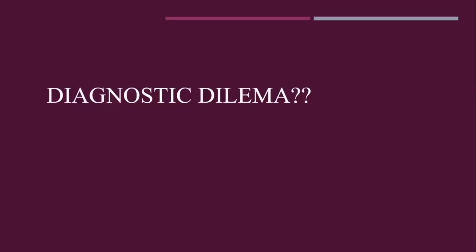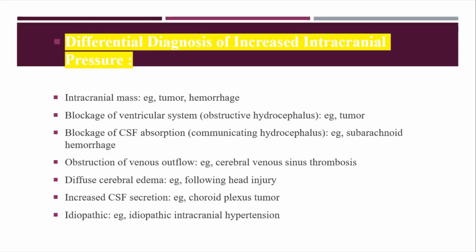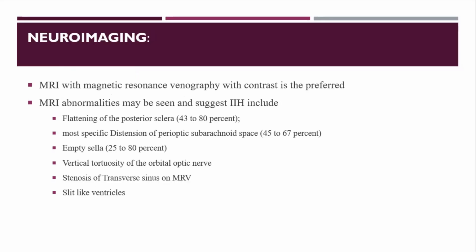What are the diagnostic dilemmas we should rule out? Invariably rule out other structural causes: tumors, SOLs, blockage of CSF absorption, other head injury, and choroid plexus tumor. All these should be ruled out before labeling the patient as IH. In neuroimaging, I'm skipping.